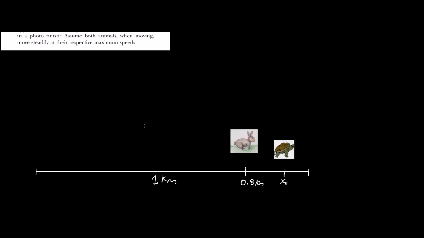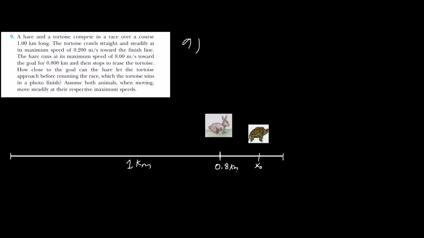So the conceptual part is very important for these problems, because this is not just about how to set up the equation, even though it is. This is more about how you use the information given to solve this. Is this solvable? Yes, it is. But we're going to be finding this x naught.